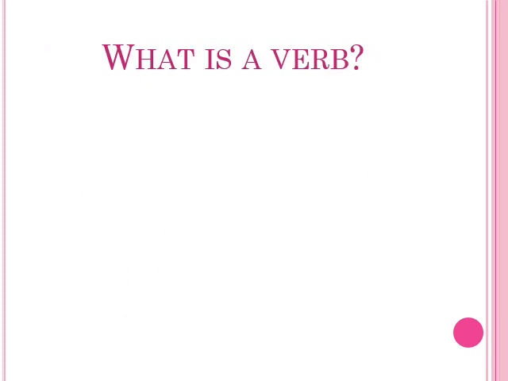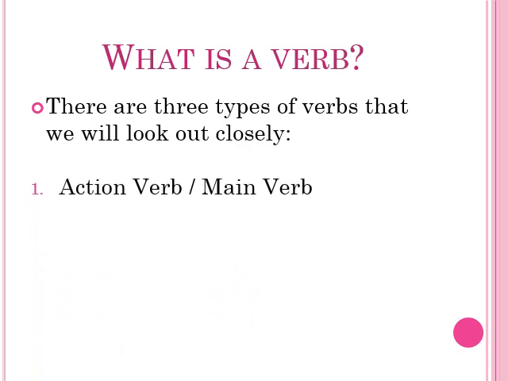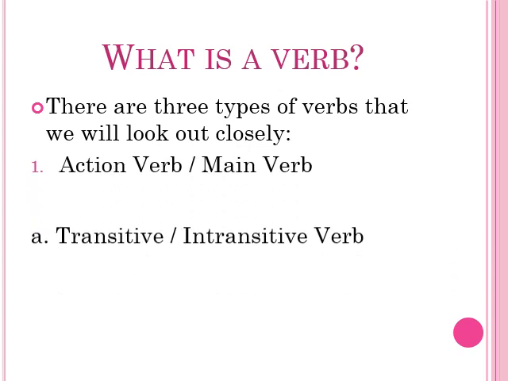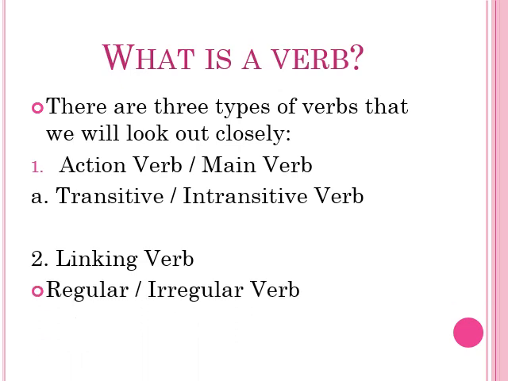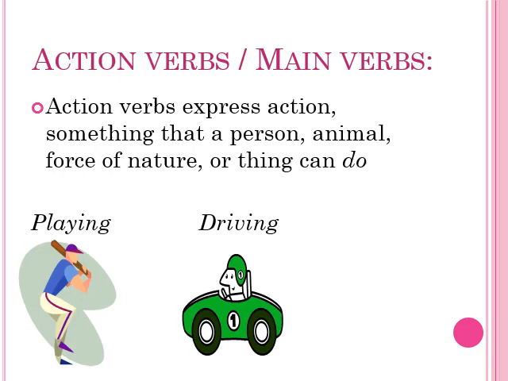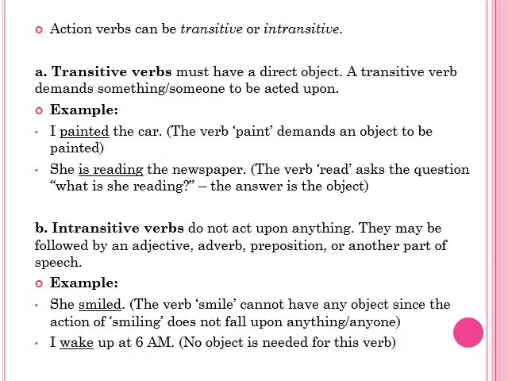Then what is a verb? Basically, there are three types of verbs: action verbs, main verbs, which include transitive verbs and intransitive verbs, and then linking verbs, and along with the linking verbs, there are regular and irregular verbs. Action verbs express action, something that a person, place, force, nature or thing can do, for example playing, driving, moving, reading, eating. Action verbs can be transitive or intransitive, so it is further divided into two types.